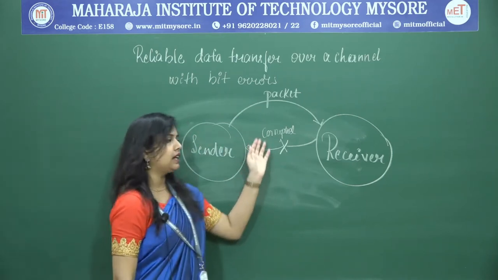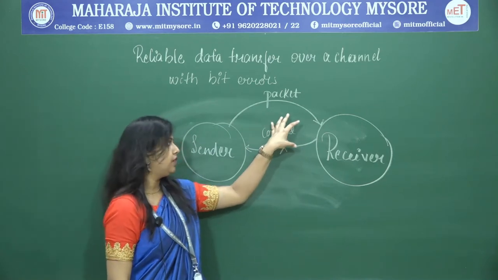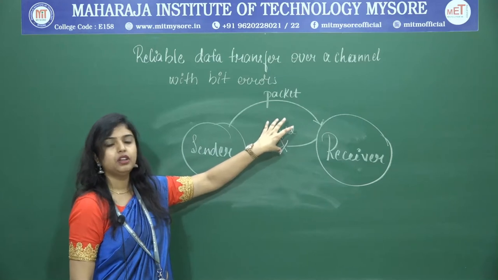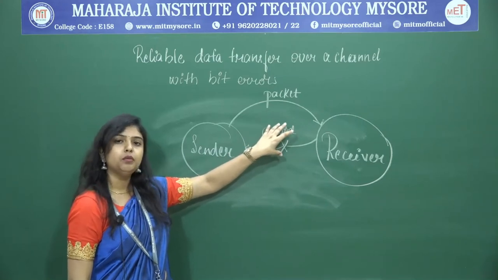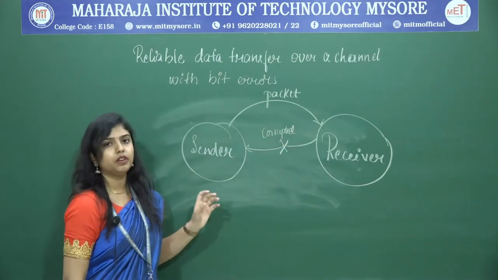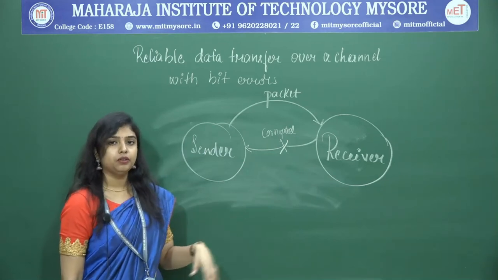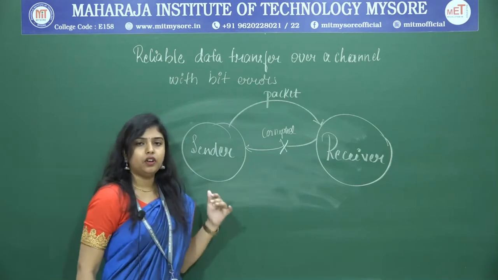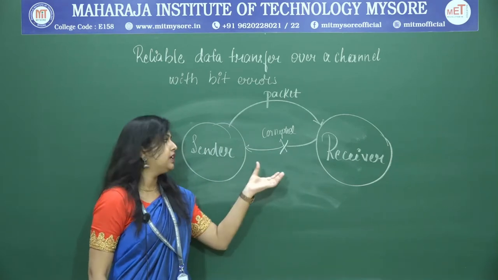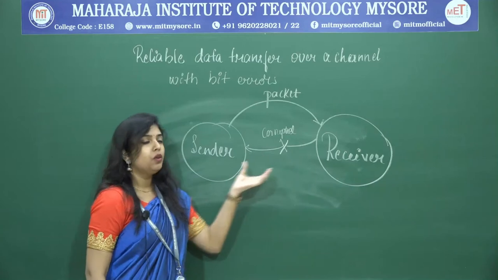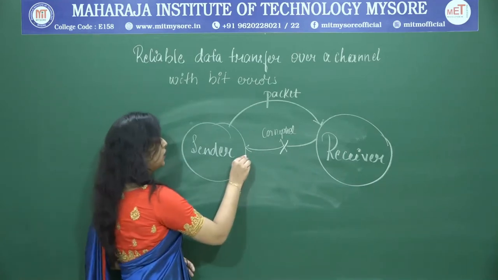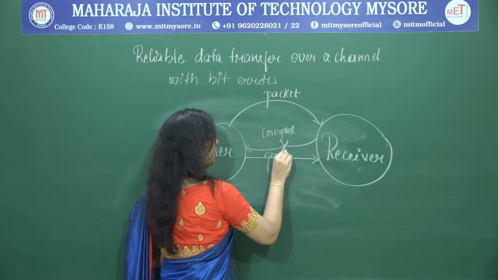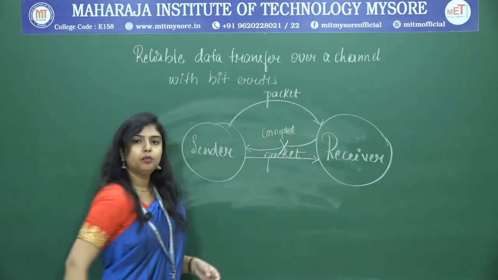Now, if we just add the checksum over here, we are only able to detect the bit errors or the corrupted error. We are not able to recover from that. As we have not received the correct acknowledgement, and we are not able to make out whether it is positive or not, the sender will try to retransmit the packet.